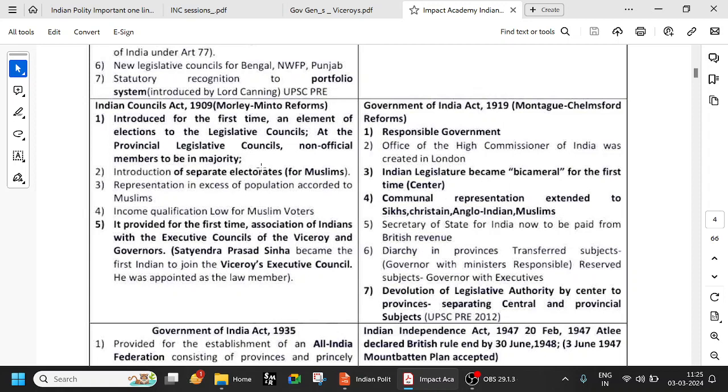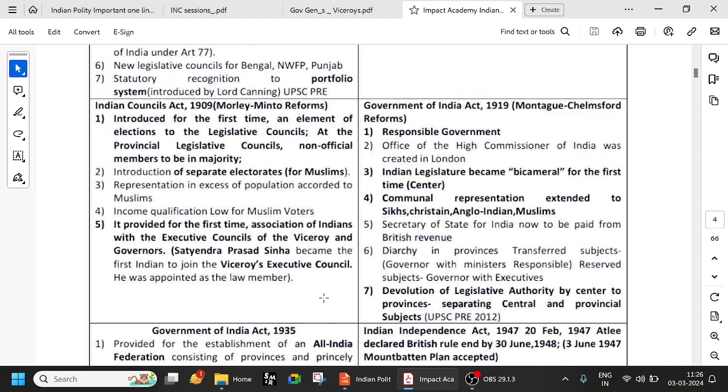So for the first time, separate electorate was given in 1909, but communal representation was extended to Sikhs, Christians, Anglo-Indians, Muslims, etc. in 1919. Devolution of legislative authority by the center to provinces, separating central and provincial subjects. And one more important thing is that diarchy was introduced in provinces.